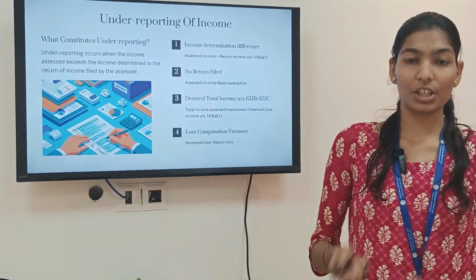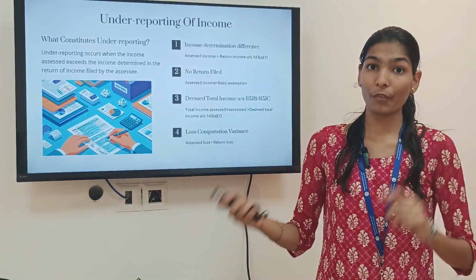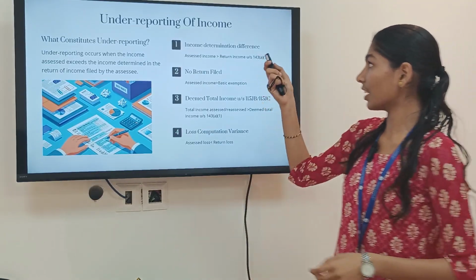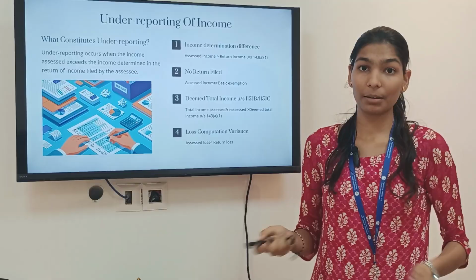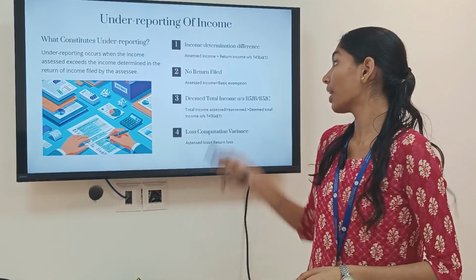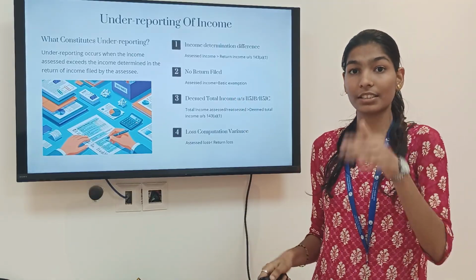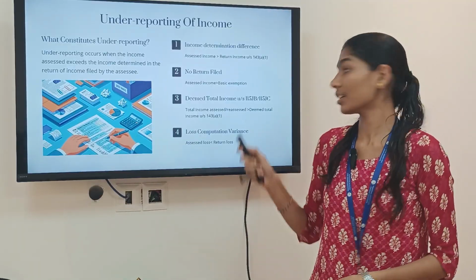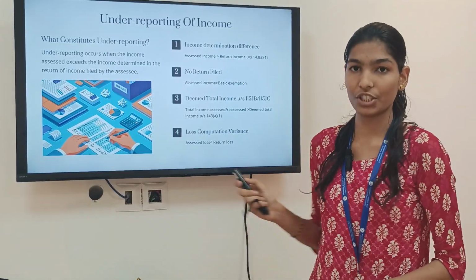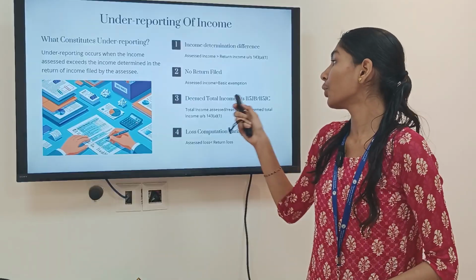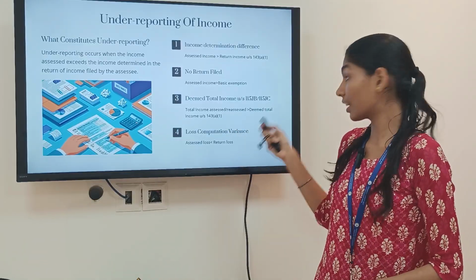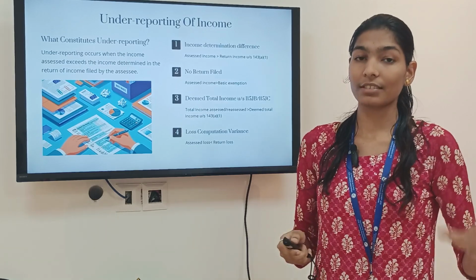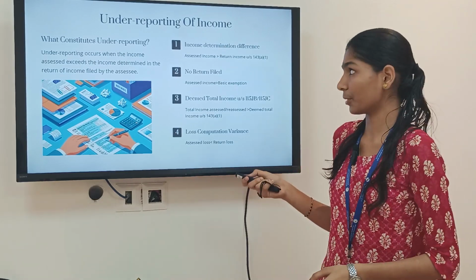So, underreporting of income occurs when the assessed income exceeds the income filed in the return. Now see, there are four scenarios we can say. Income determined differs when the assessed income is greater than return income, and when no return has been filed, it is greater than your basic exemption limit. Whereas in case of deemed total income under special tax 115JB and 115JC, total income assessed or reassessed is greater than deemed total income. In case of loss computation, your loss is less than whatever you filed in the return.